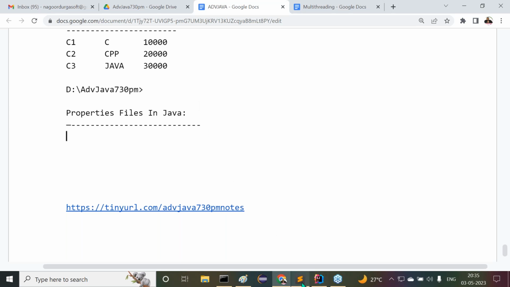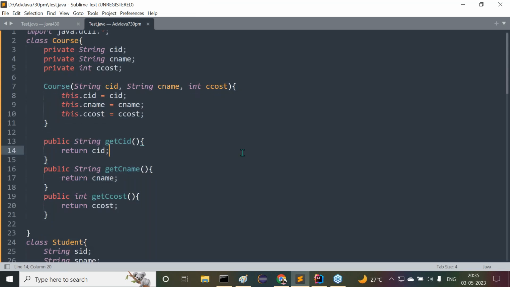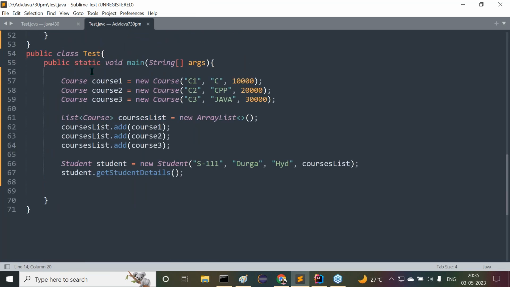See, people are asking about the flow of execution of the previous program. Very simple, sir. Everything starts with the main method. In the main method, I created multiple course objects by using the constructor. Then I added all these course objects to a list object. Then I passed that list object to the student, so the list of courses is available inside the student.